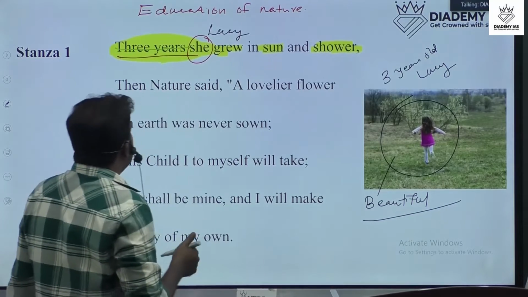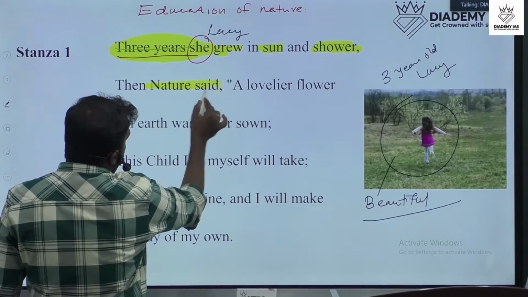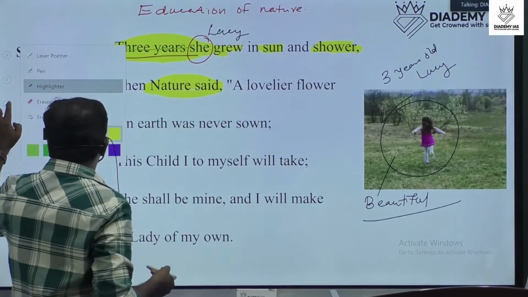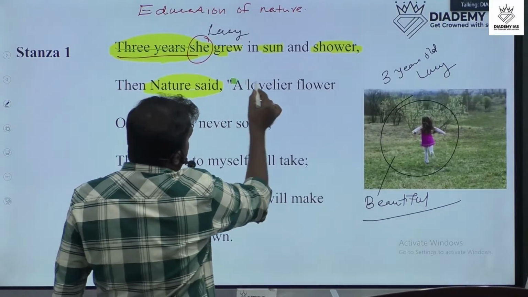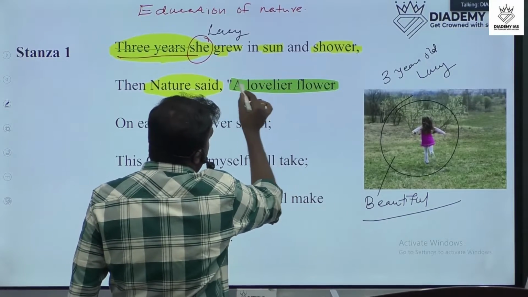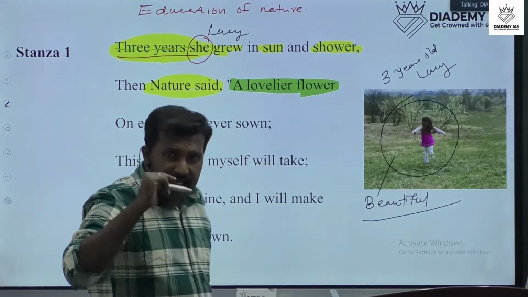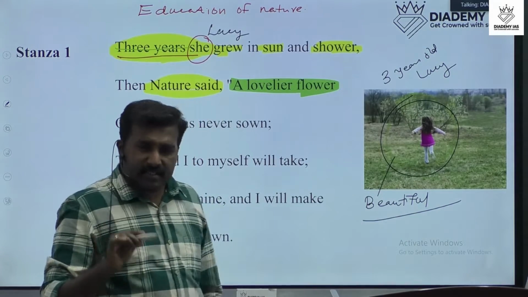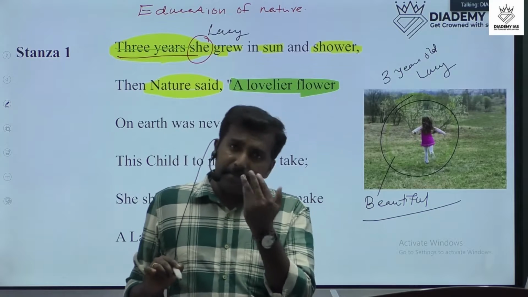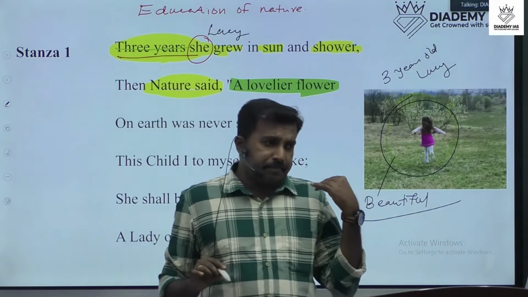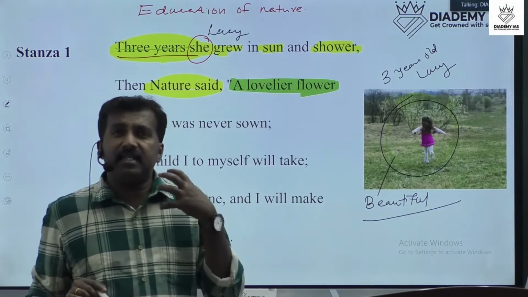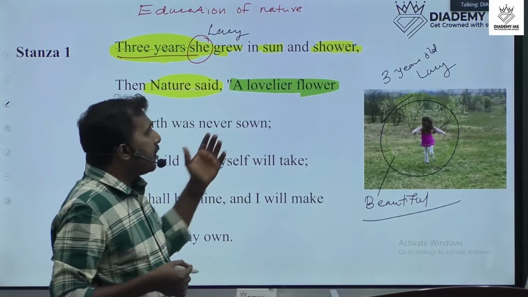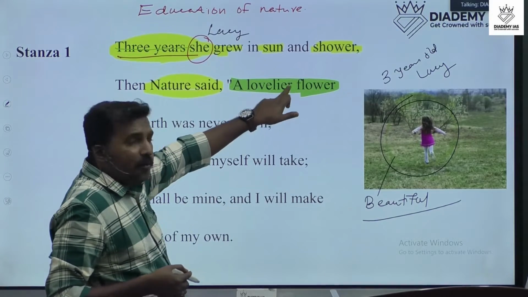The next is, "then nature said." The poet William Wordsworth says that nature said. What did nature say? Nature said, a lovelier flower. She was a lovelier flower. Who? Lucy, three-year-old Lucy. Lucy was like a flower. It's a comparison, right? It's a metaphor, a poetical device, a comparison. So, Lucy was a lovelier flower.